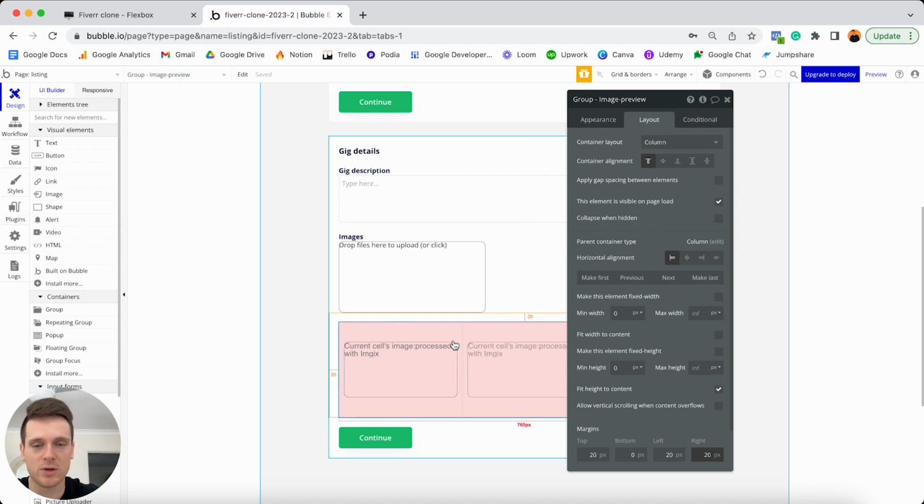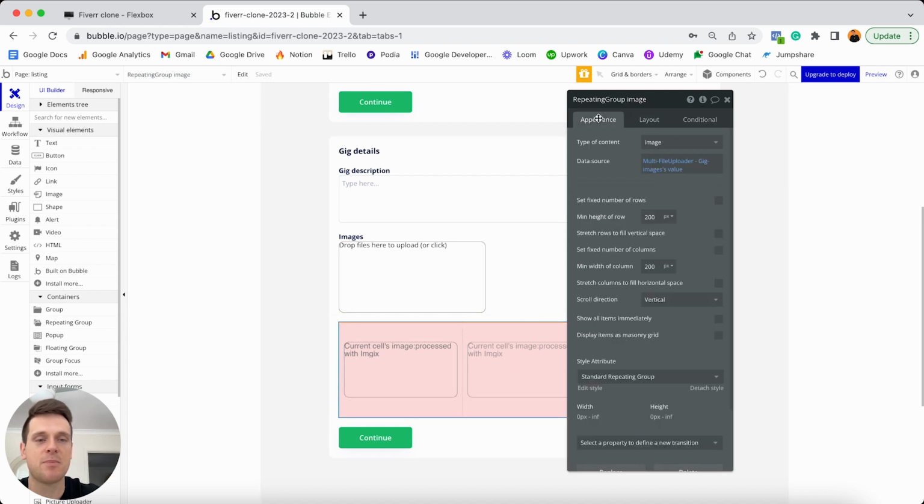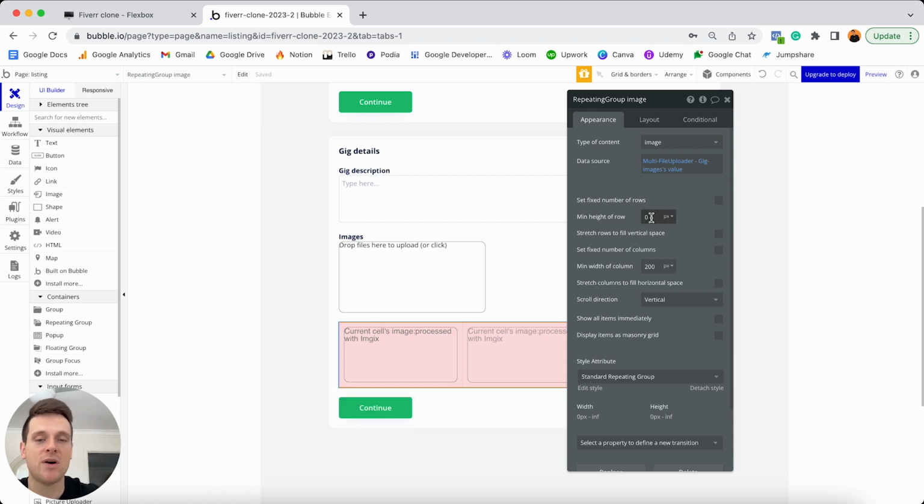Now, although things are starting to look better, what I can see within our repeating group is that we still have all of this empty space around each image. So to solve that, what I can do is select on my repeating group, jump to my appearance tab. And when it comes to the minimum height of each row, I can actually now set this to be 0. And what that's going to do is collapse this perfectly around the image inside of it. So now you can start to see things are coming together quite nicely.